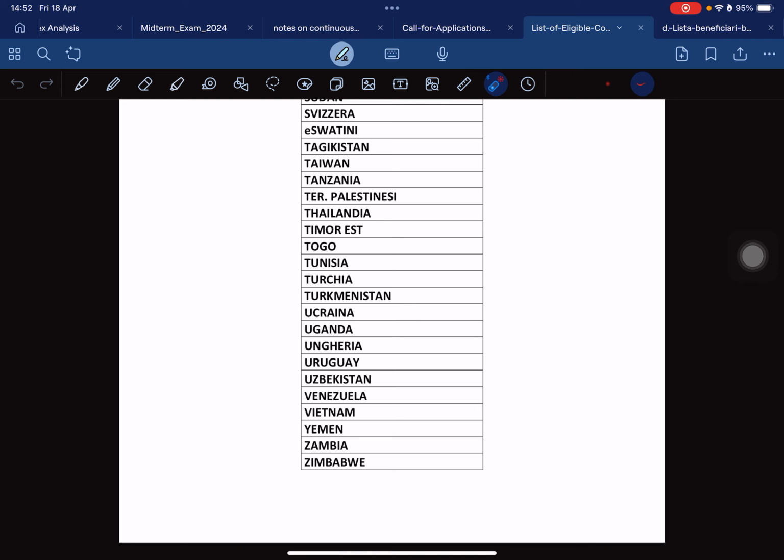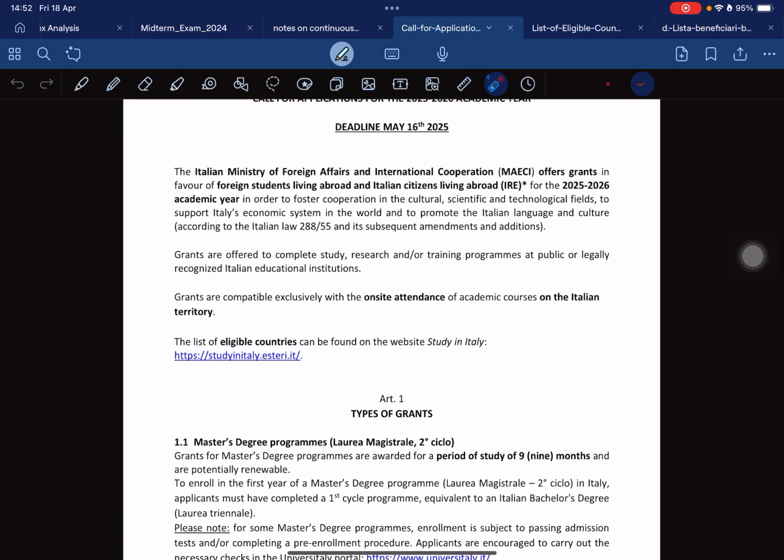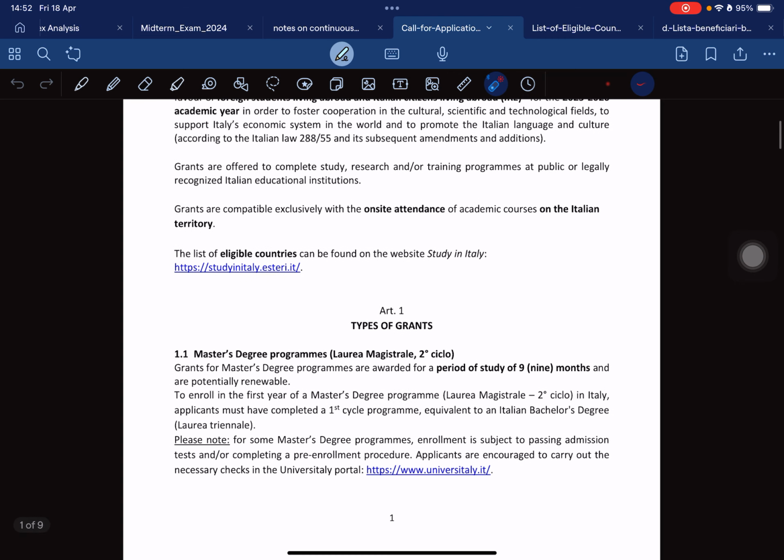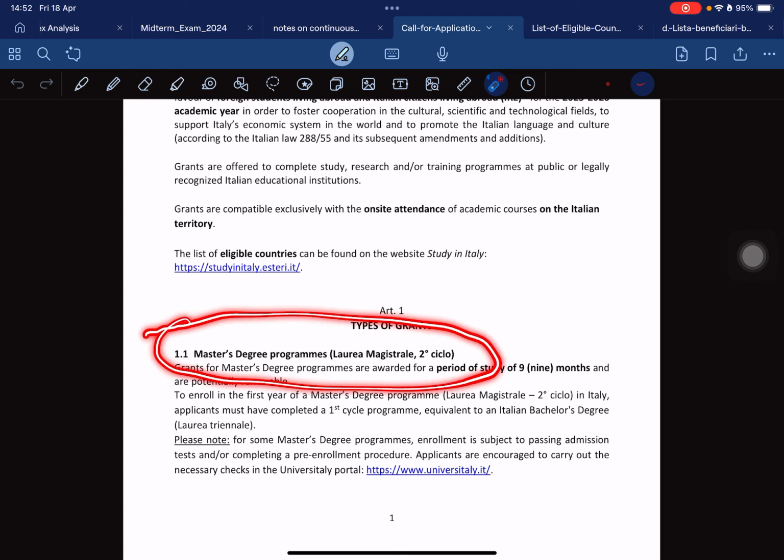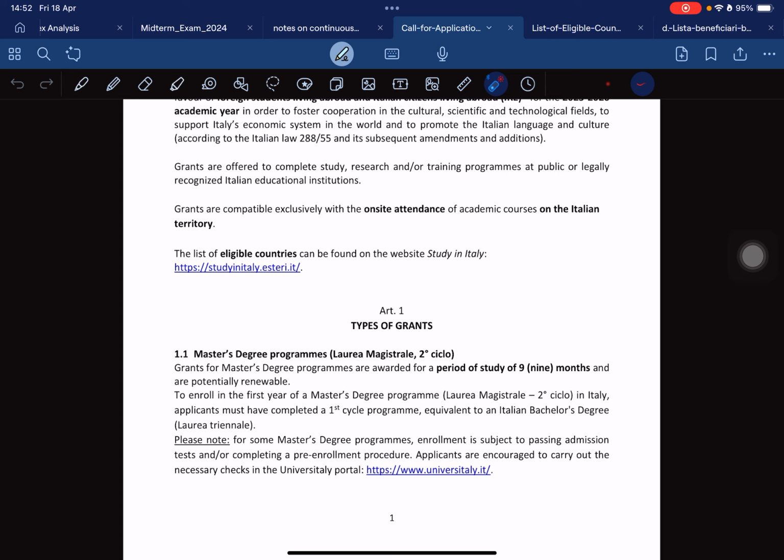Now, let's come back to this file, the call for application. So you have the type of grants. You have the master's degree here. On that one, it says the grants for master's degree programs are awarded for a period of study of 9 months and are potentially renewable.